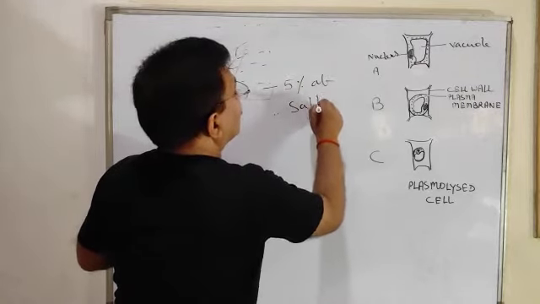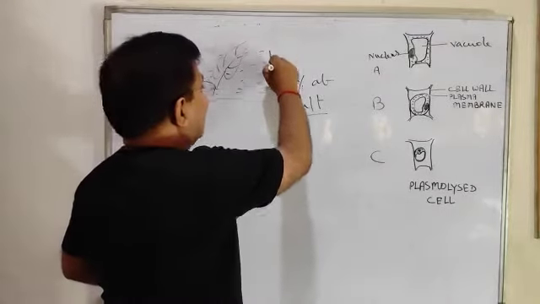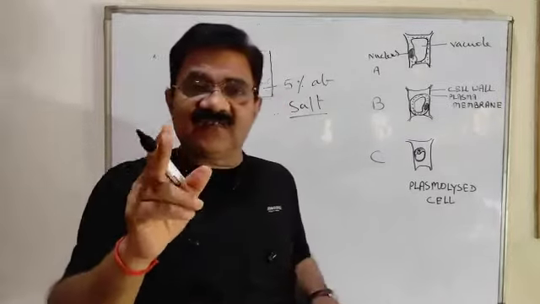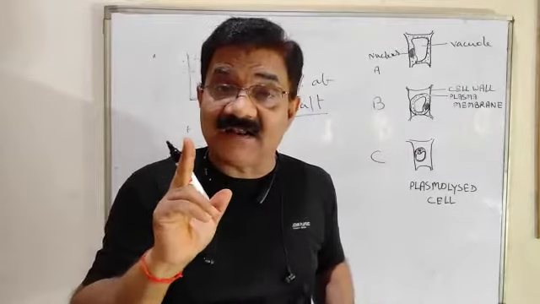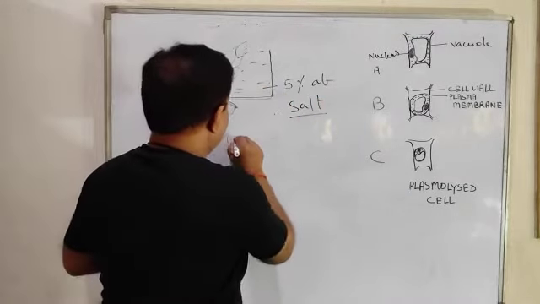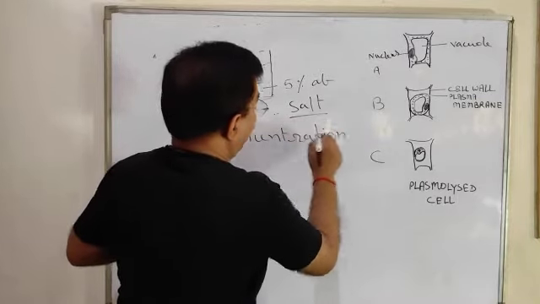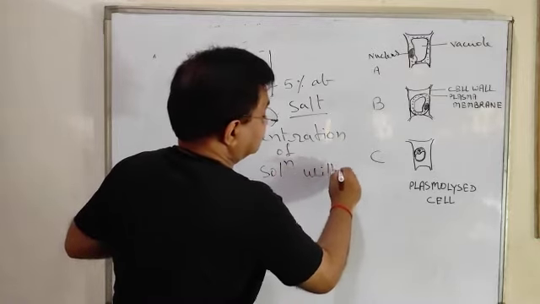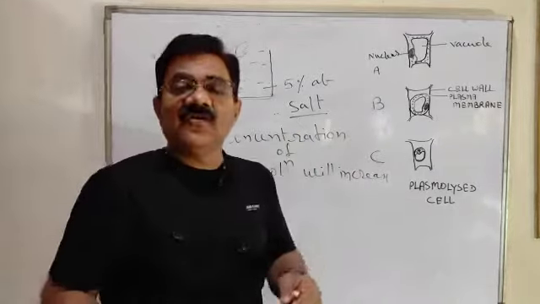Now, second thing, add 5% salt in this solution. What do you think? If salt is added in the water, the concentration of the solution, not talking about water, don't be confused, the concentration of the solution will increase.